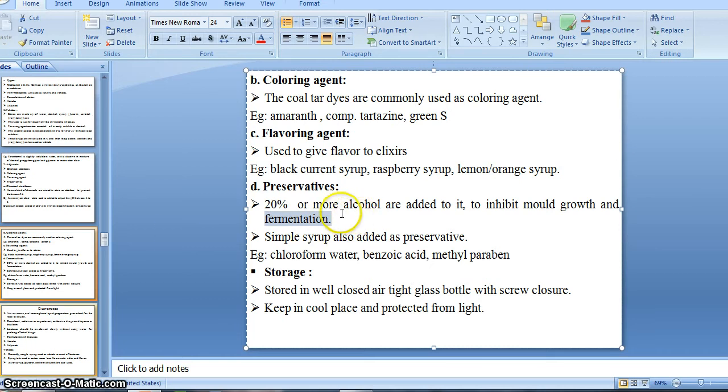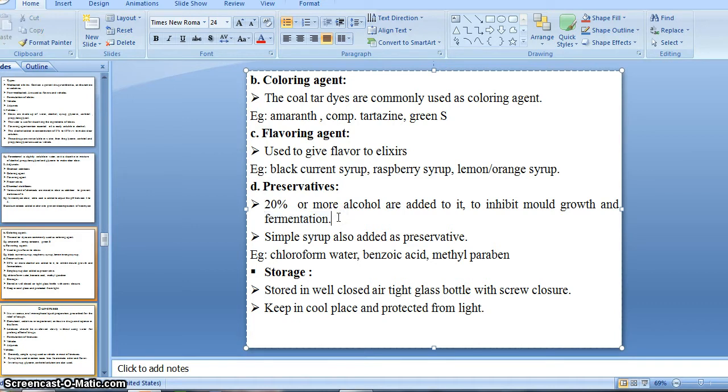Fermentation is one kind of chemical reaction which happens due to microorganisms like yeast, fungi, mold or bacteria, in which carbohydrates are converted into some acid or organic substance, right?